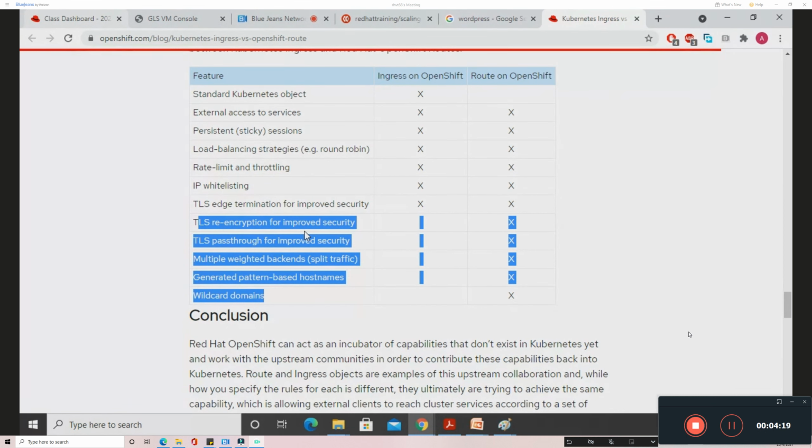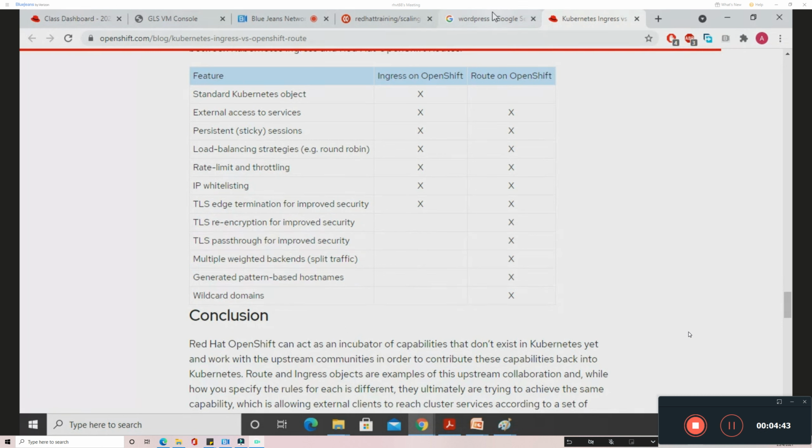When compared to the ingress, the route is most preferred at the enterprise level, because you can do additional secure deployments using it. You can use the pass-through method, you can use the re-encryption method, and you can use the split traffic methods to split the traffic according to different rules. So there are methods available over here.